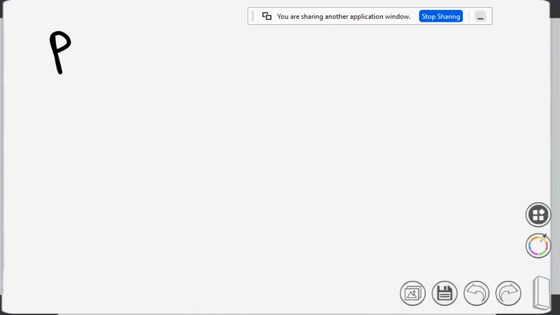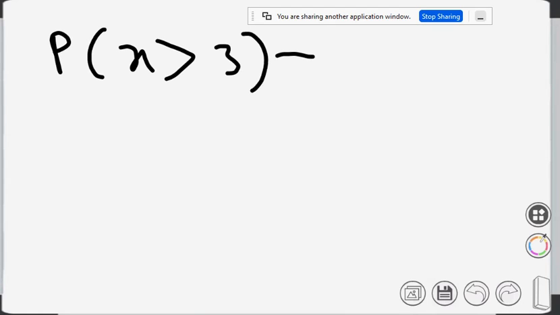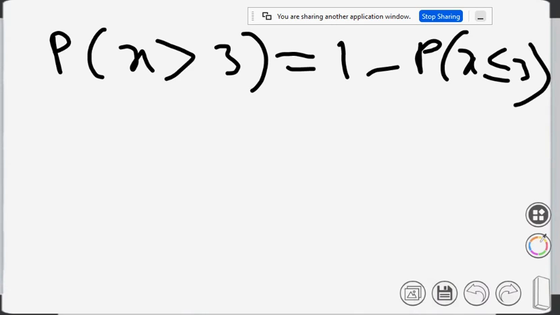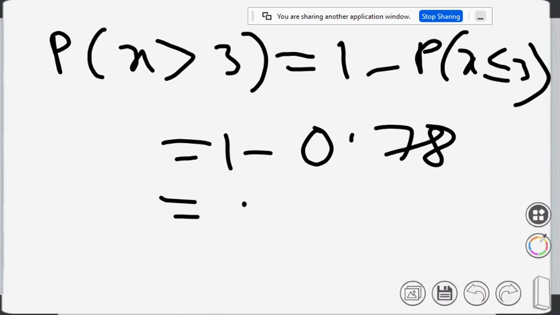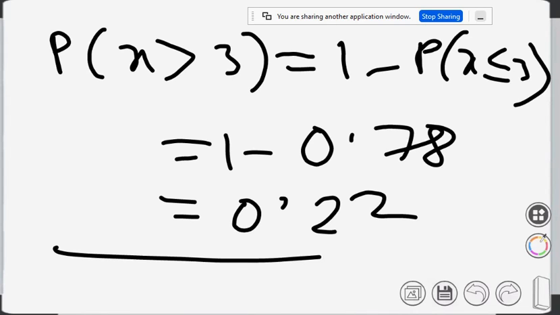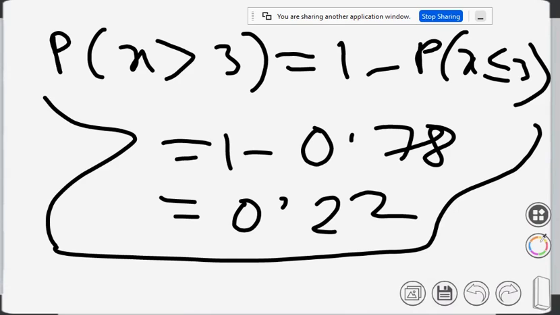So our objective was to find x greater than 3, so it was 1 minus probability x less than or equal to 3, so it is 1 minus 0.78, that means 0.22 is the required answer.